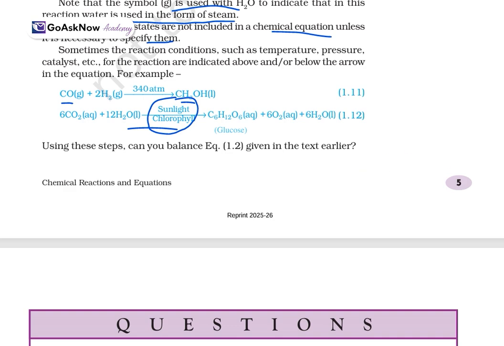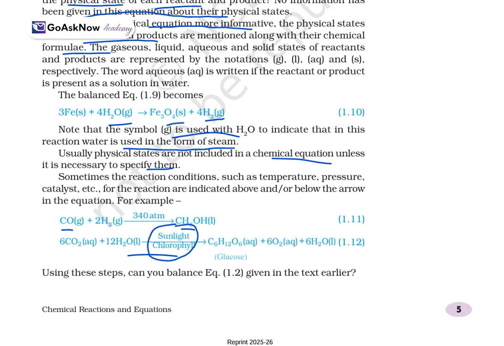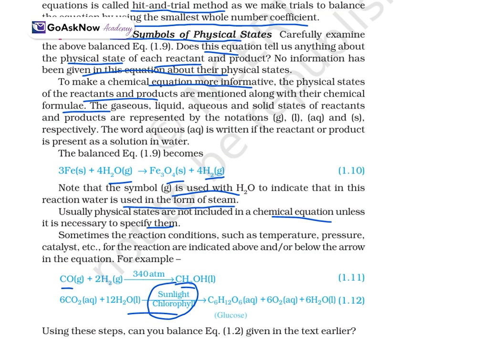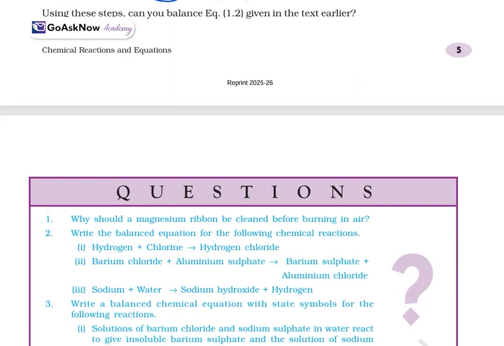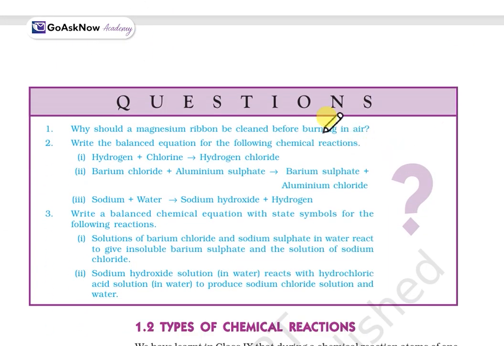So this is all about how we can simplify the equation and how we can balance the equation. There are unbalanced equations and balanced equations. With the help of numbers like 2, 3 and 4, you can easily balance it. So now let's go ahead with some questions.